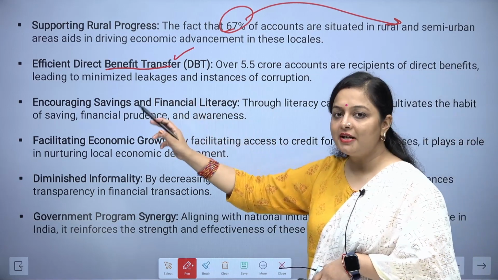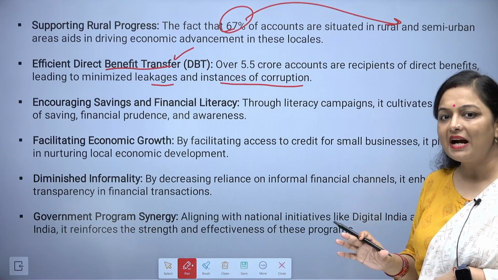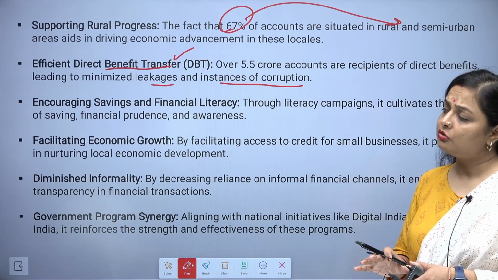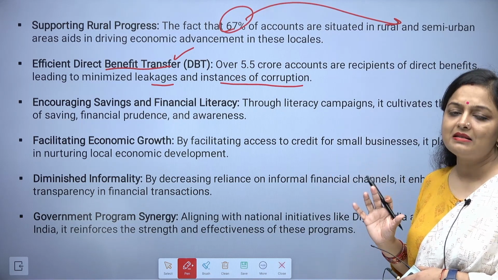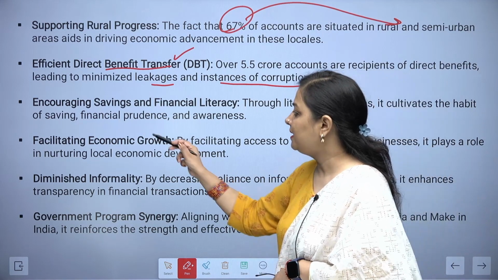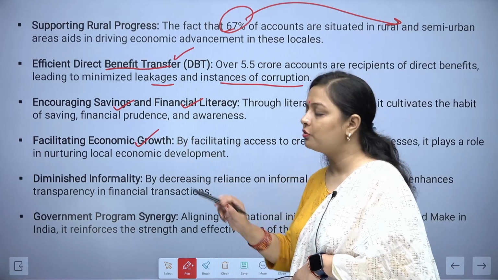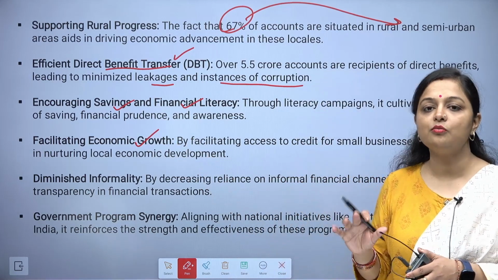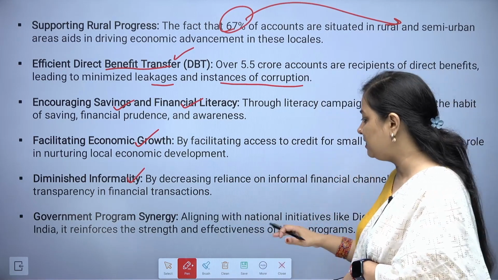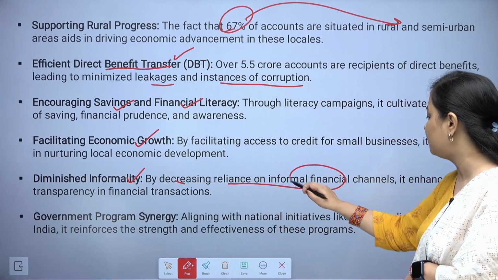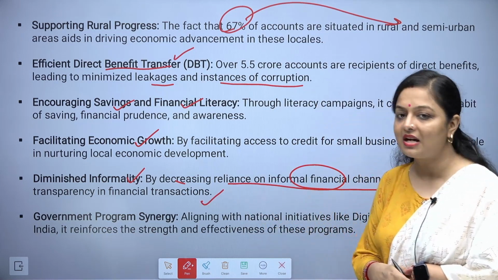This was done in order to minimize leakages and instances of corruption which had been highlighted. Corruption still exists, but at a much lower level compared to before. It encourages savings and financial literacy among the people. Economic growth is also happening because the bank now has more money. Informality has been diminished: decreasing reliance on informal financial channels has enhanced transparency in financial transactions.